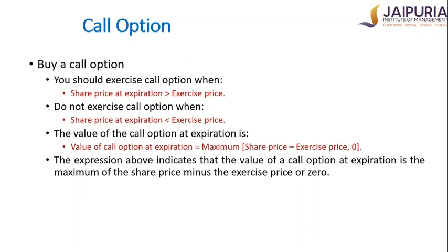Going further, as I mentioned, we'll discuss the call option first. I'll take the same example which we are continuing.